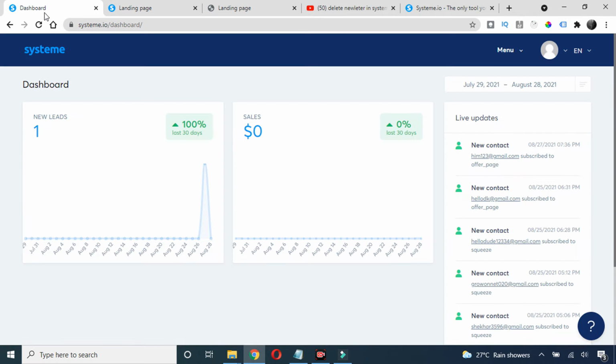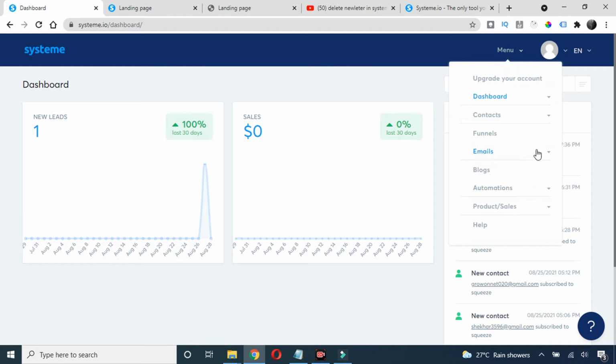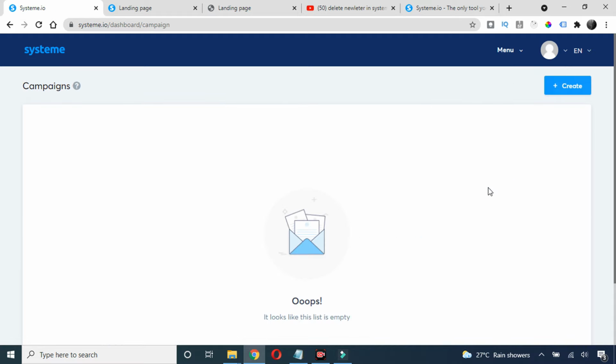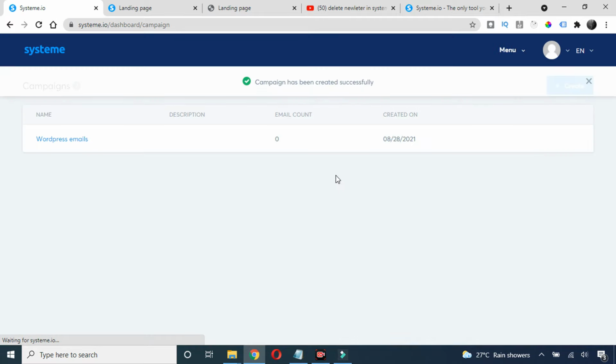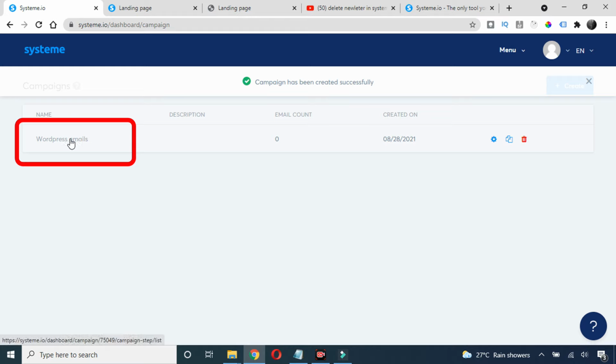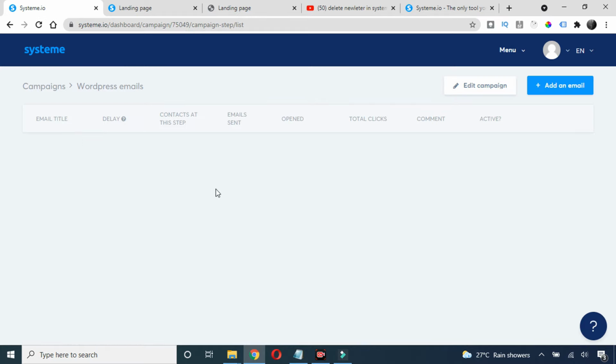So go to the dashboard here. Now just click on this menu and go to this email, and here we have two options, newsletter and campaign. Just choose this campaign option here, and now click on this create WordPress emails, okay, and then I'll click on this save campaign. Now just click on this WordPress email here, and now we need to create an email. So click on this add an email,